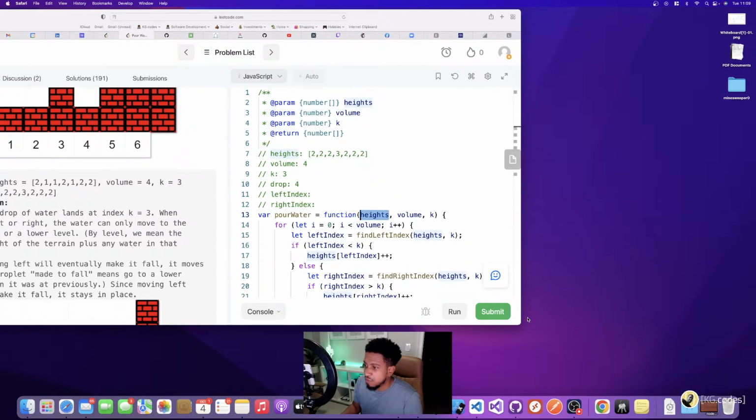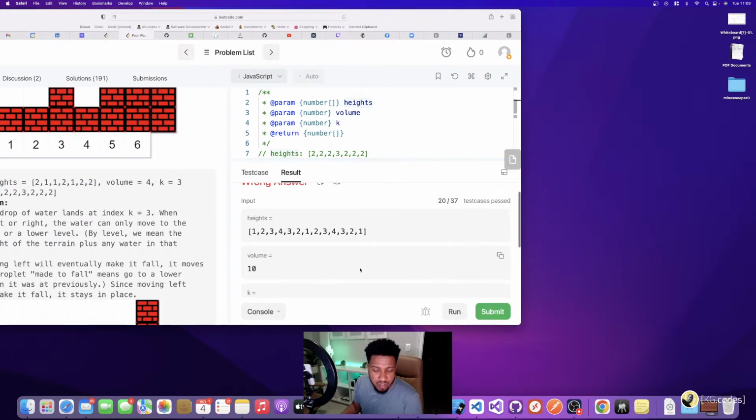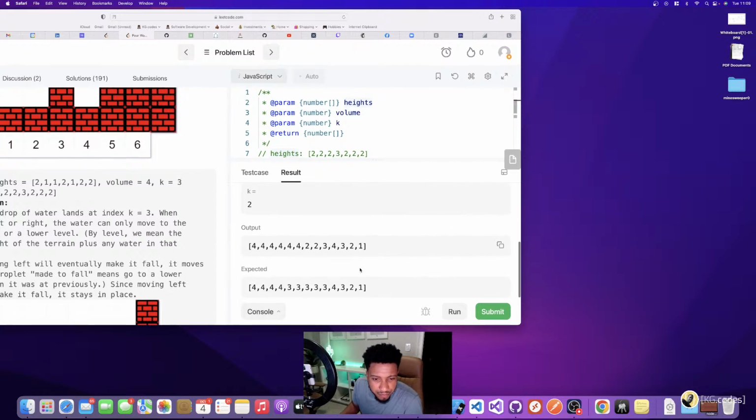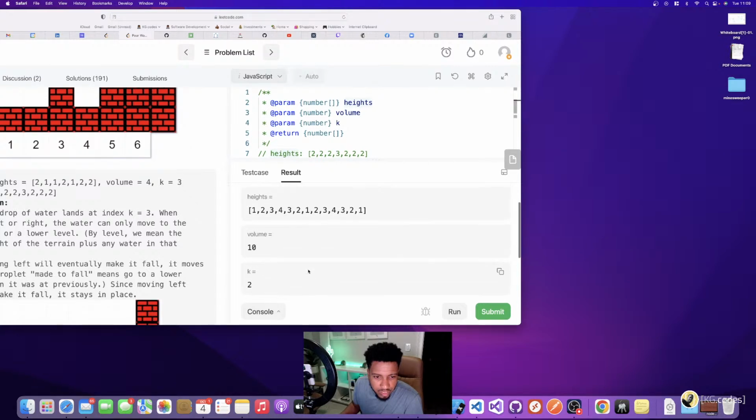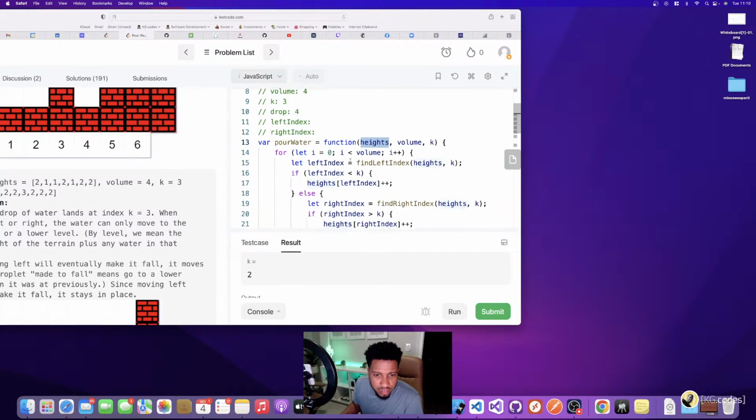So anyway, without further ado, I'm going to run it against Leetcode's tests. Oh, it looks like I have some kind of issue with this problem here. So it looks like for some reason, with volume 10 and k equals 2, the solution didn't come out right.